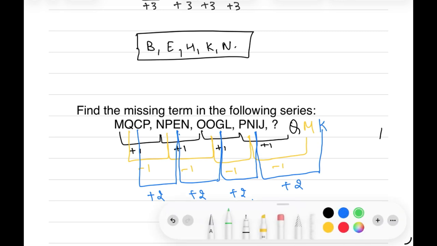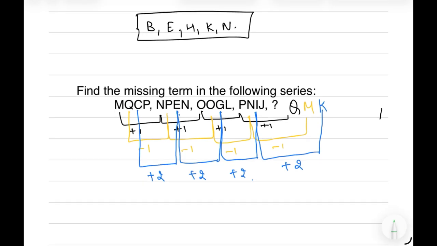Now the fourth letter, we have P, N, L, J. In P and N, that is M, N, O, P, there is a subtraction of 2, that is minus 2. N and L, there is minus 2. J, K, L, minus 2.